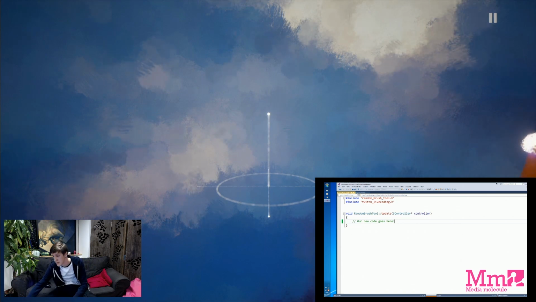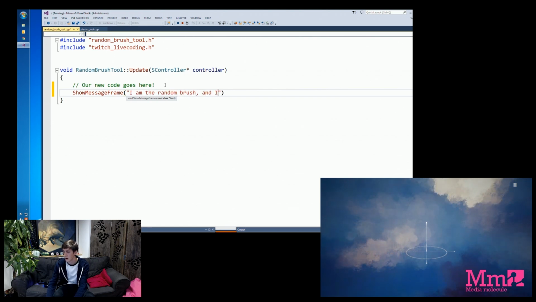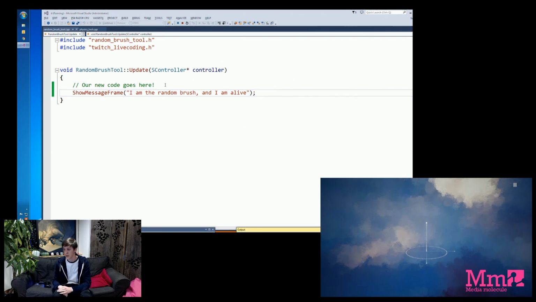If we go over to the code, we expect that any code we put here will execute. So if we put something in that shows something on screen, we can tell when the code is running and when it's not. So we can say show message, and something like, I am the random brush, and I am alive. And what I'm doing here is writing C++ code. That's the programming language most widely used by the industry. And I'm writing it in a bit of software called Visual Studio, which is the environment we use to code.